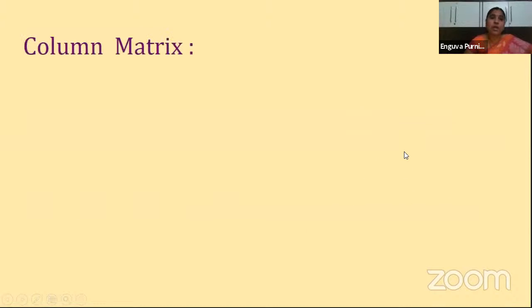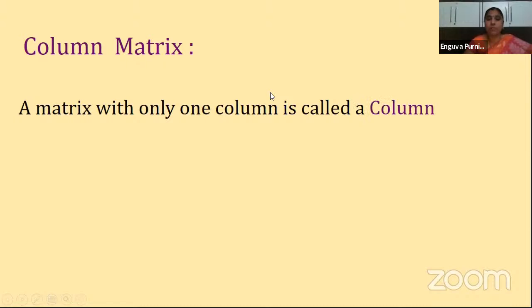Next one is the column matrix. What is a column matrix, children? It is a matrix with only one column. It is similar to a row matrix, but here the condition is that it should have only one column. And similar to what I told for the row matrix, there is no condition for the number of rows. So you can have any number of rows, but only one column. Then it is called a column matrix. Is it clear, children?